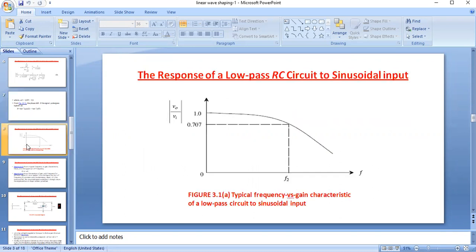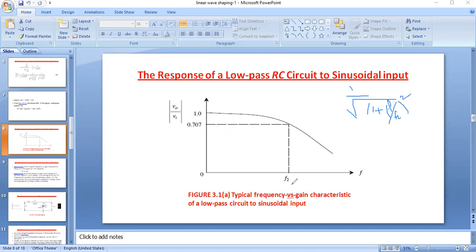See here, this is the graph between the frequency and the magnitude of the gain. What is the magnitude of gain? 1 divided by square root of 1 plus F divided by F2 whole square.